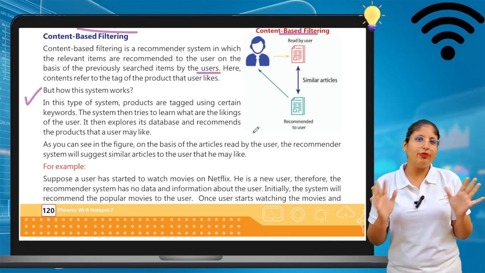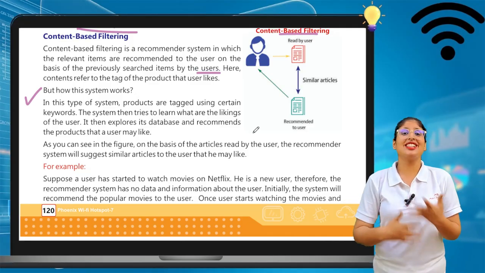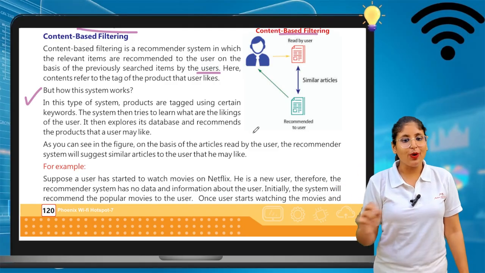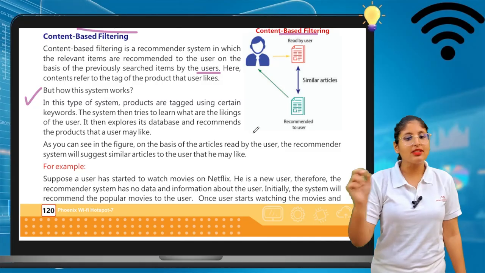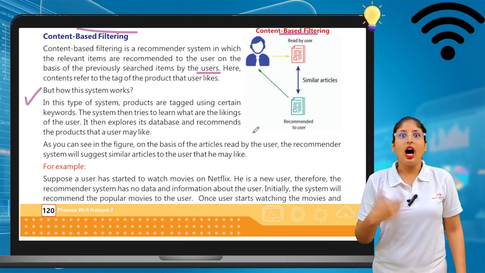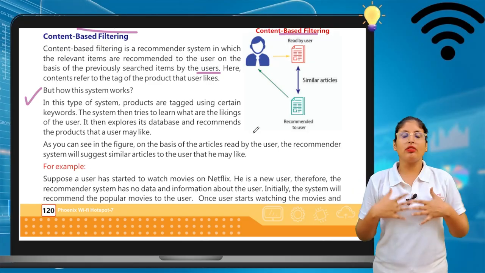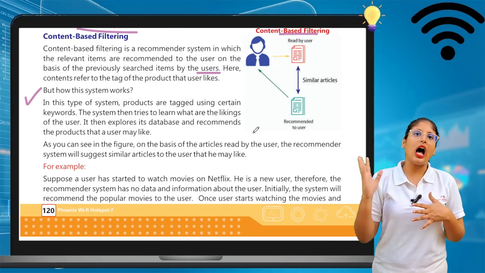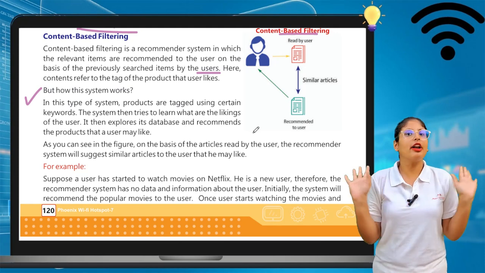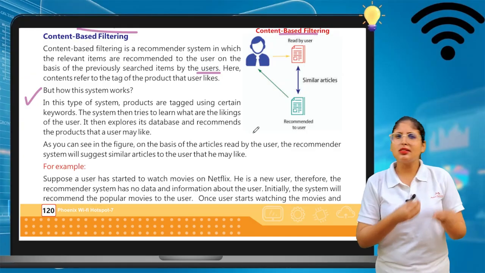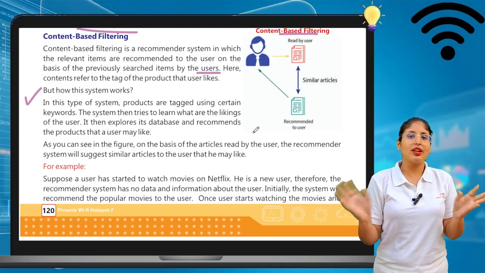For example, I love food, so they give you suggestions of very delicious food. Then it explores its database and recommends the products that the user may like. Of course, they give you suggestions according to your preference only. They cannot suggest a car or a house to me, because this is not my interest. My interest is food, so they show me delicious food pictures, so that I can buy it.